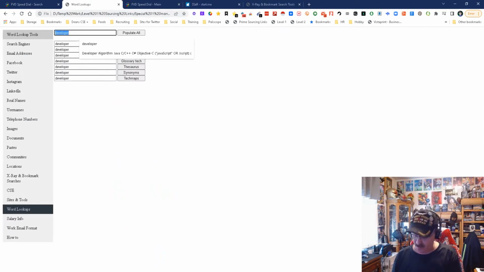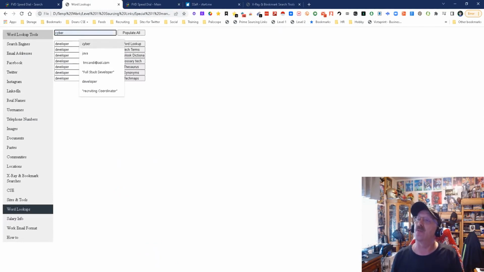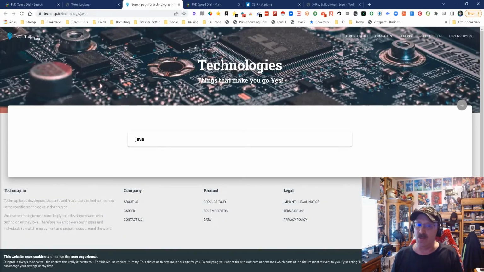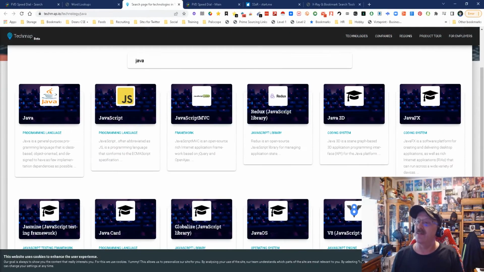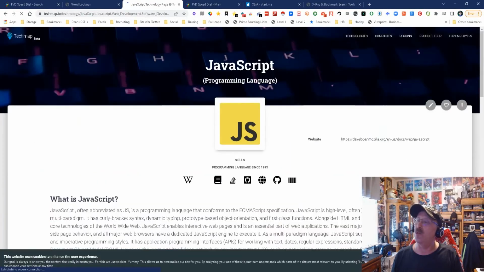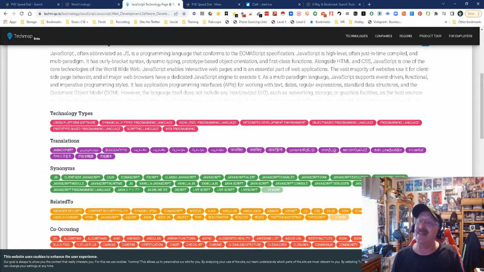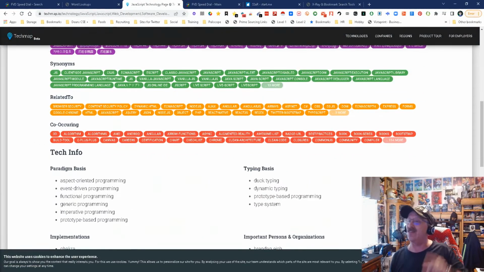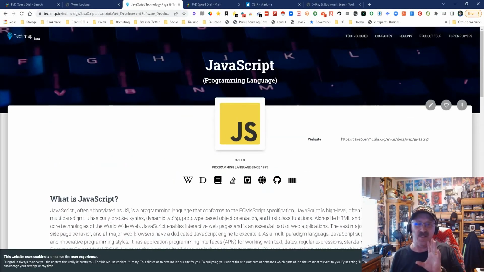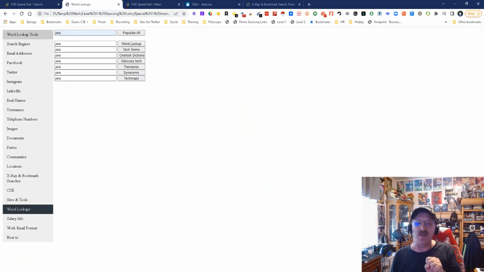Now, what I'm going to do for the bottom ones, because the bottom ones are the coolest, is go to Java and populate. I'm going to go down here to tech maps. This is one of the coolest ones. It's a brand new one I've added. And look, it tells you all the different terms for Java. You can even get into these open ones, like JavaScript. It tells you what JavaScript is, and it gives you other technologies, translations, synonyms, homonyms, and all the other nyms. Everything. This is your way of putting together a foolproof string that covers every permutation for a word there is. Love that site. It's one of my favorites.